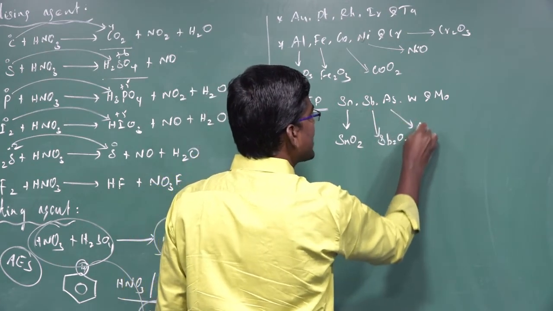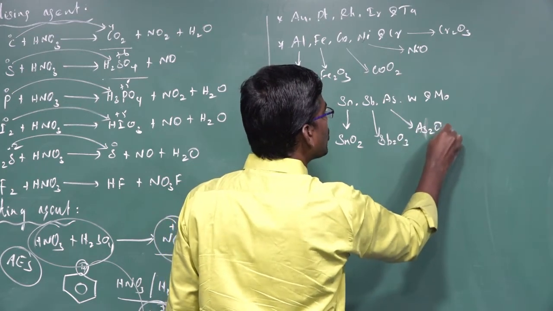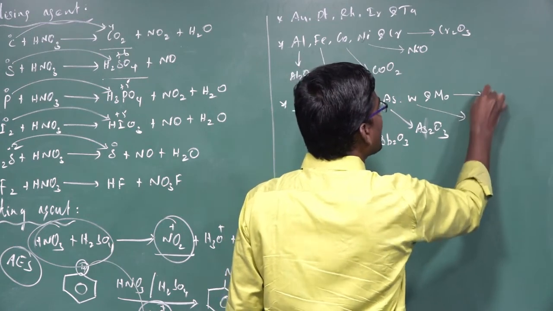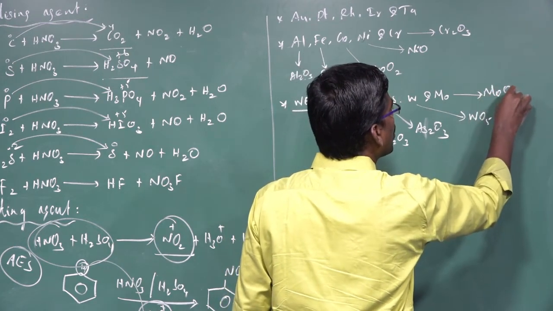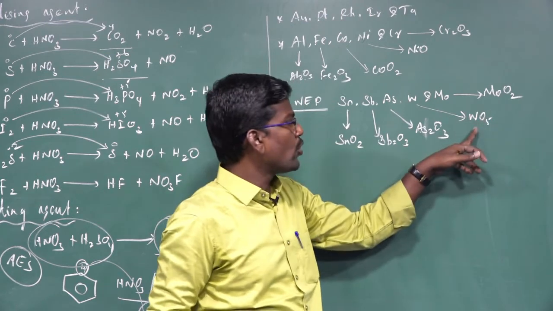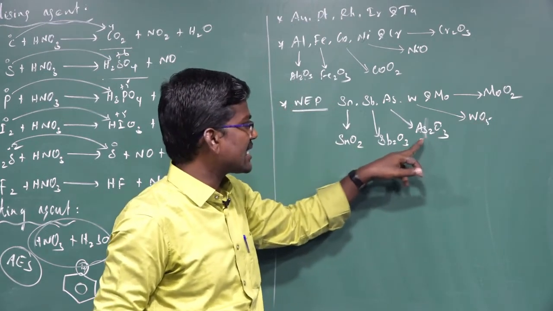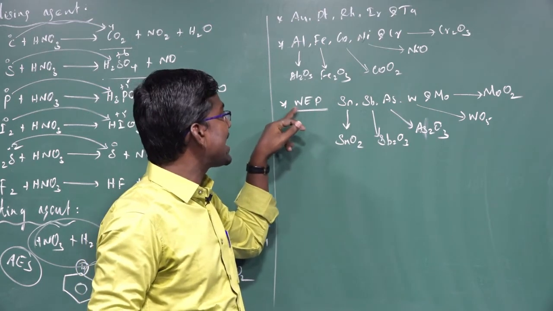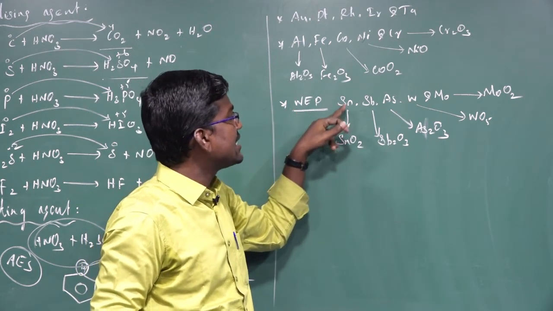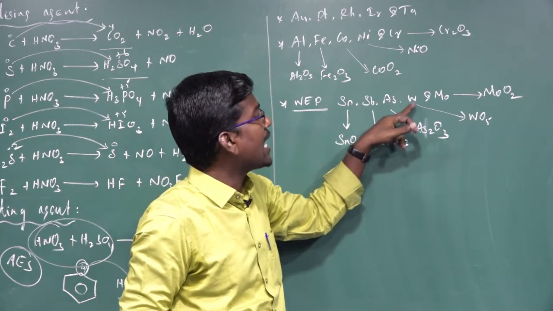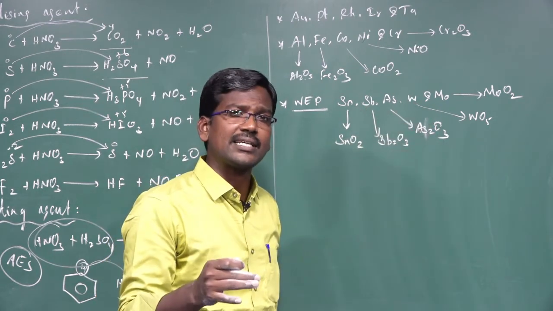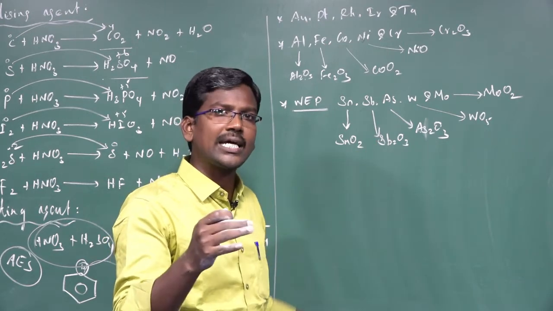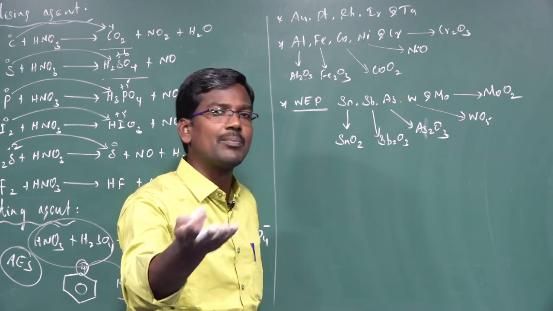Arsenic is converted to As2O3. Wolfram is converted to WO5. Molybdenum is converted to MoO2. So the weak electropositive metals like tin, stibium, arsenic, tungsten, and molybdenum react with nitric acid to form the higher oxidation state of the respective metal oxide, and the oxidation state of nitrogen is lowered.